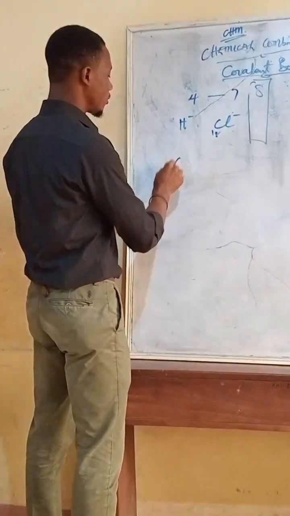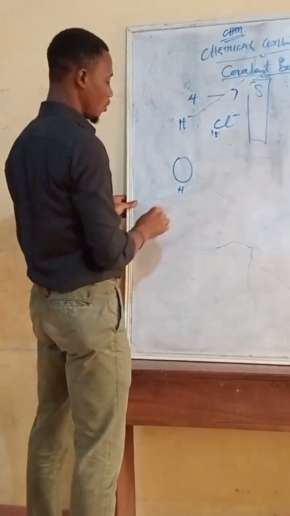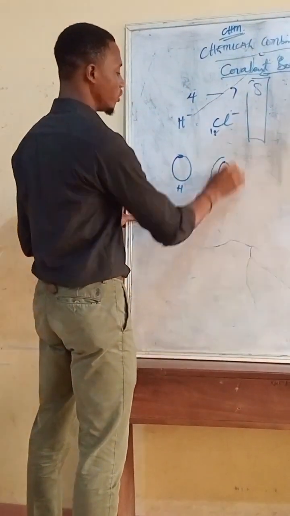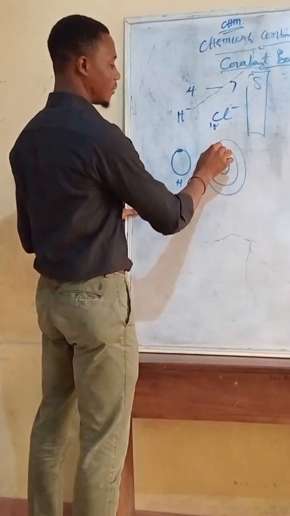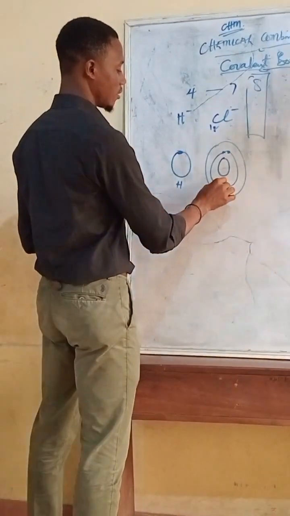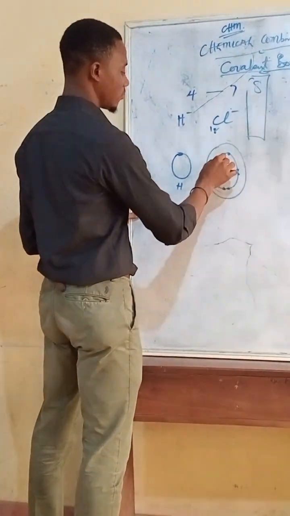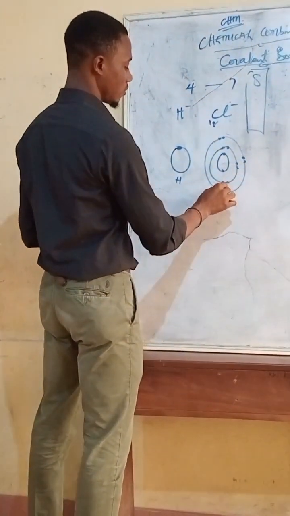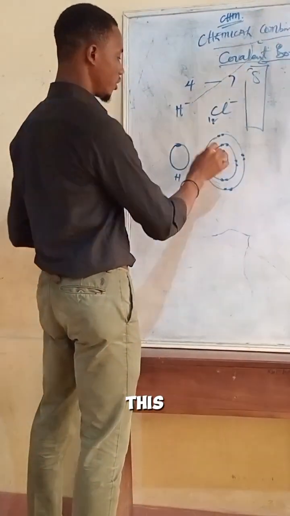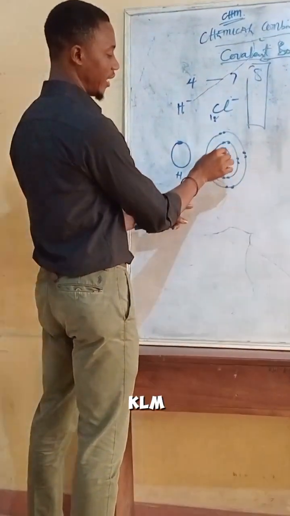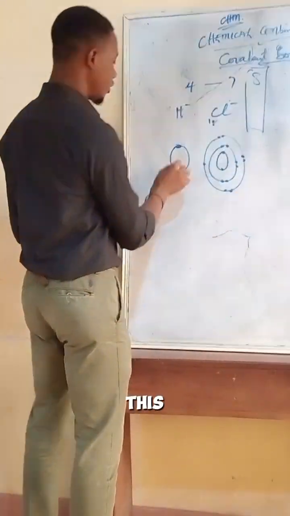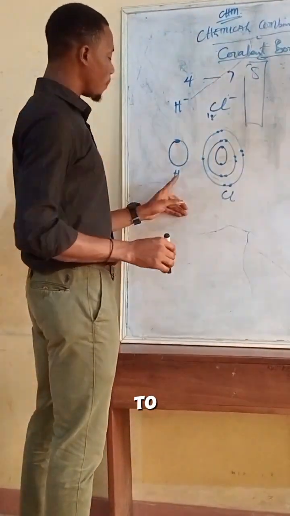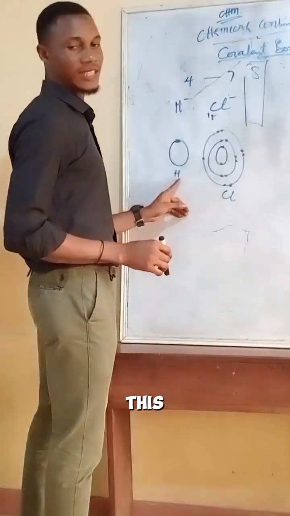Hydrogen atom has one electron. Chlorine has seven electrons. This is the chlorine atom. So this is 2, 8, 7, the K, L, M shells. This is for hydrogen, this is the chlorine atom. Now, chlorine is ready to bond with this hydrogen atom.